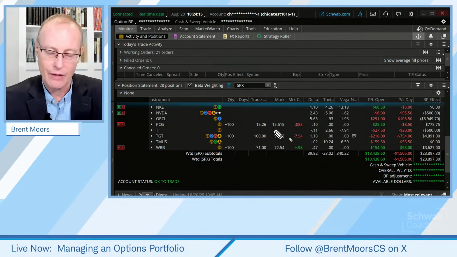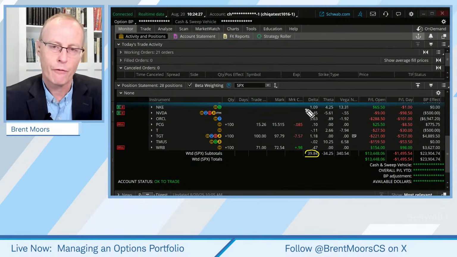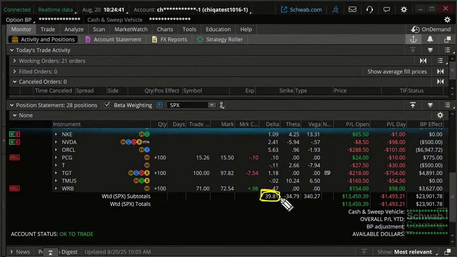Now, little caveat, little disclaimer, delta isn't going to stay exactly here if the market moves down 10%, okay? So this is just a rough approximation. But for your portfolio, you need to decide how much risk is too much risk. You have to take risk in a sense if you're going to be in the market and participate in the market. There's going to be some risk there. But you need to decide, is that a lot? Because this sample portfolio I have right here, for some traders listening to me right now, this would be a very small portfolio. For some, this would be a very large portfolio. So you got to kind of think of it from that standpoint.